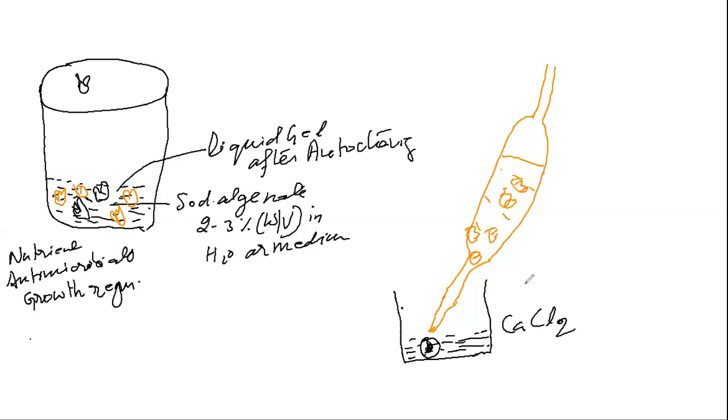That's what happens, and ultimately they get encapsulated after some time, and it contains everything else that we have added here. So this is how we get the synthetic seeds.